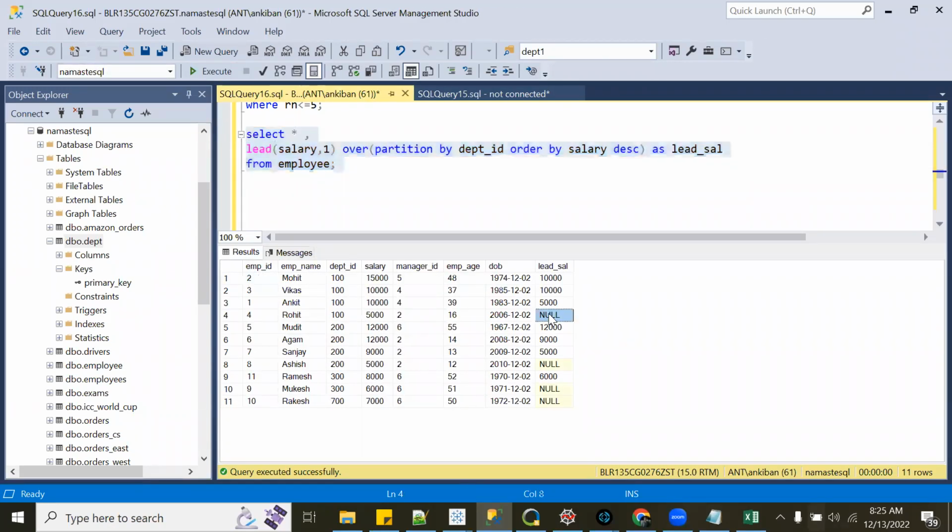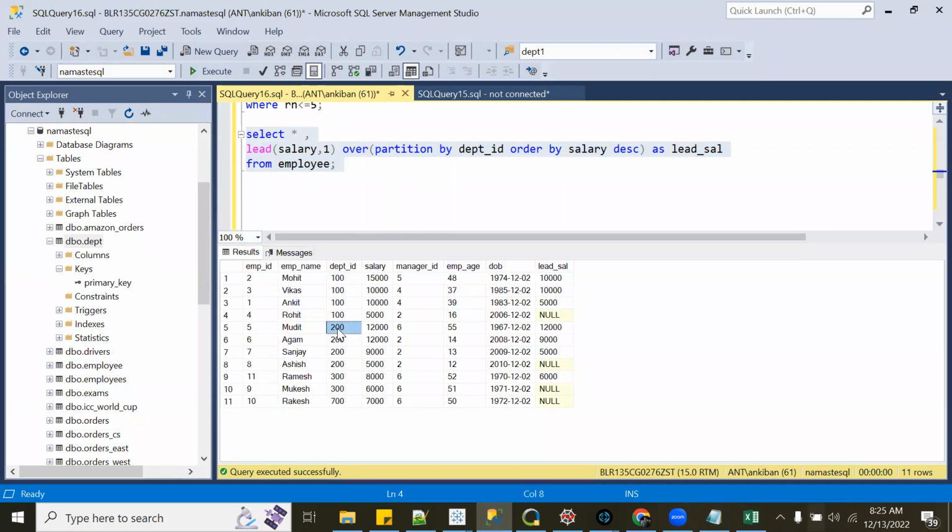You see, null. Because now we are looking within each department, we have created a window of department ID. Similar to how we created it for rank and row number, similar to that we have done in the lead function as well. So this is null because there is no next row. After sorting by salary descending, this is the last row, and after that there is no row. So it is null.